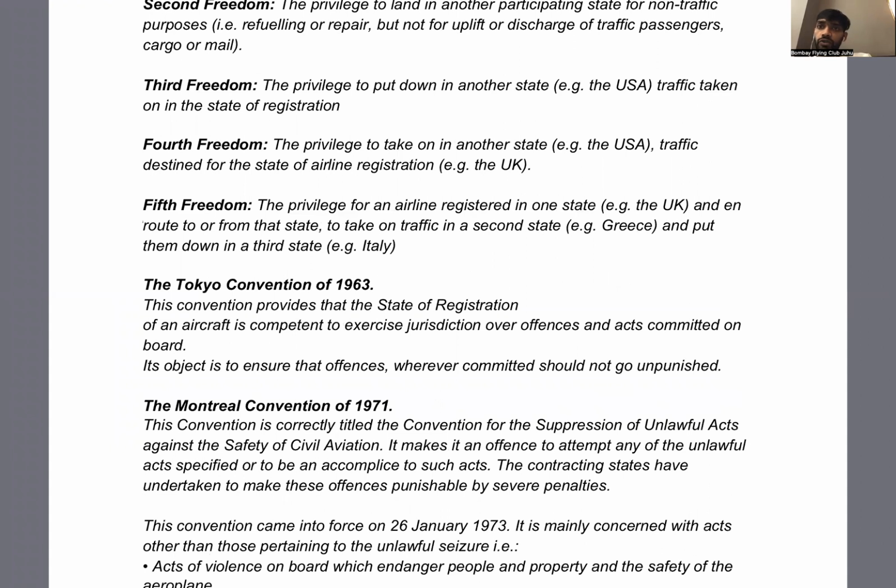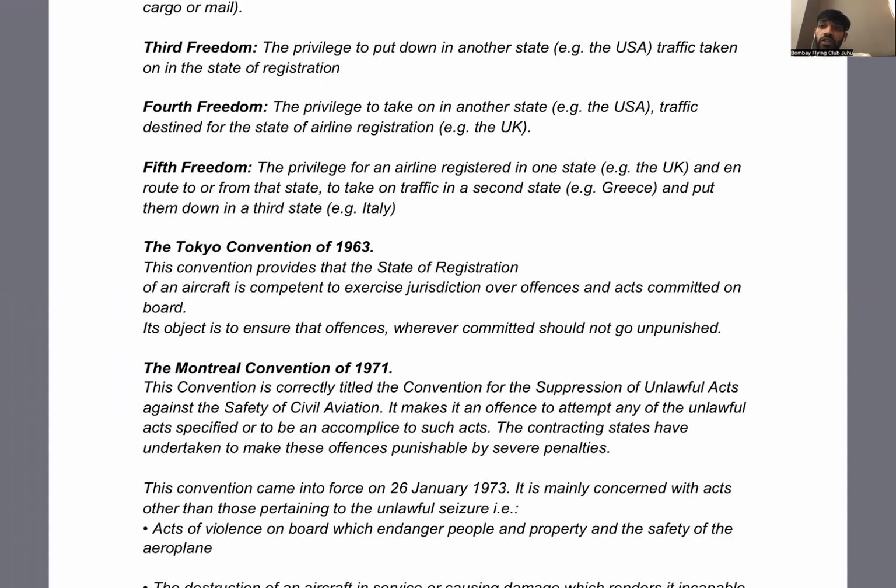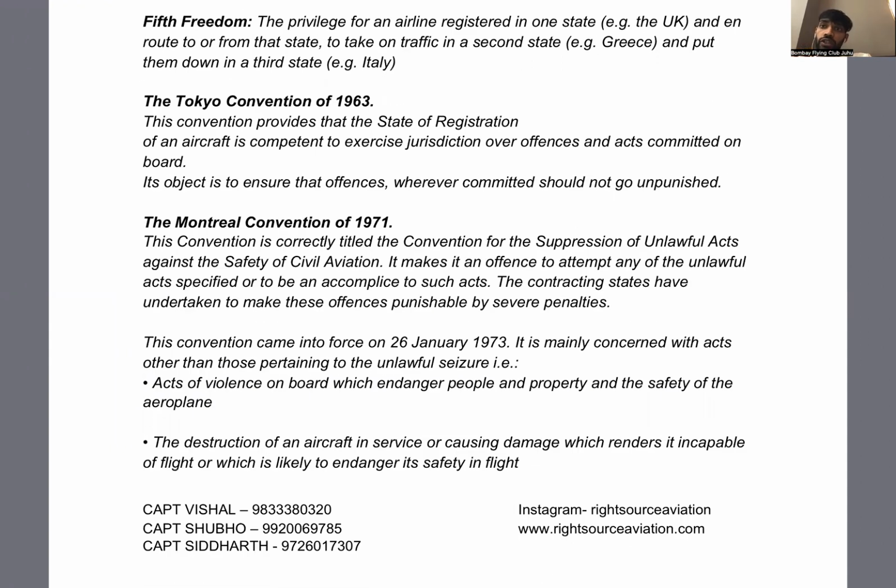Thereafter, we understood different conventions, right? What does the Tokyo Convention mean? The Tokyo Convention means that for any offense you commit in the aircraft, the jurisdiction of the country whose aircraft you are flying with would be taken against you. That is what the Tokyo Convention was. The Montreal Convention is related to the hijack of the aircraft.